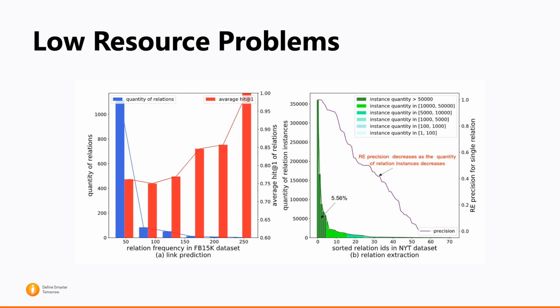Relation extraction suffers the same difficulty. The green line shows there is a large portion of relations in NYT having relatively low numbers of labeled sentences, and the prediction results decrease severely for those long-tail relations.